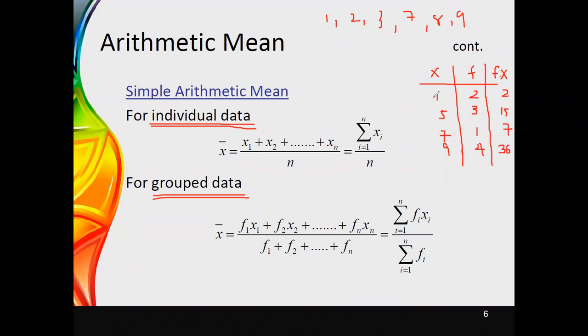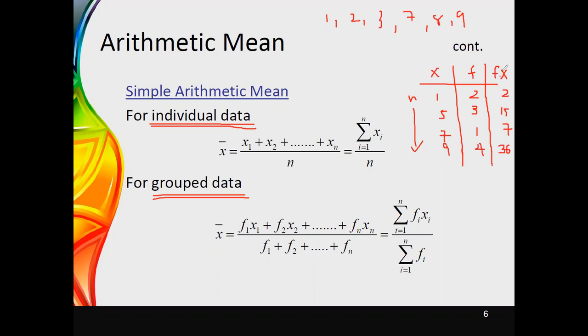Then for each ith value, you have to obtain fi. It is denoted if you have n number of categories. Here, in total there are n categories, 1, 2, 3 and 4, so n is 4. If you have n categories, you can use this equation for calculation of the arithmetic mean for group data. The arithmetic mean is obtained using the frequency multiplied by the relevant observation, done for all the observations, then the summation is divided by the total frequency.